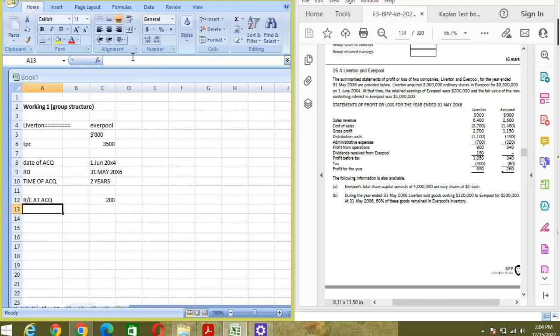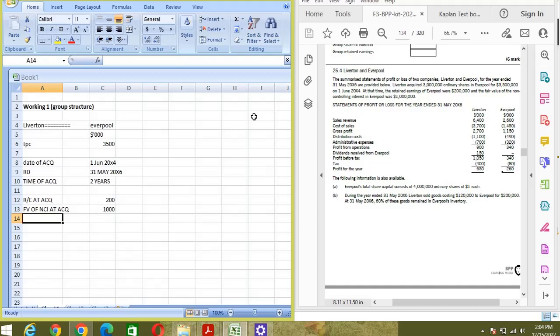I have taken 30 as common. And the fair value of non-controlling interest in Everpool was 1 million. So NCI is also given, the fair value of NCI at acquisition. So the amount is 1000.